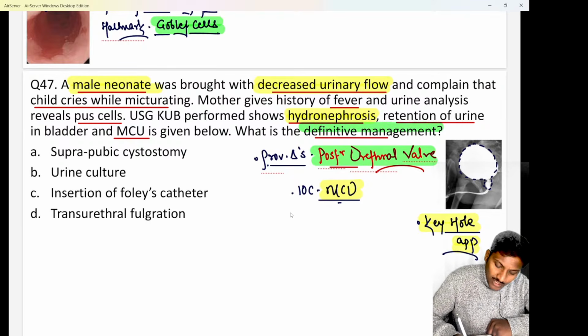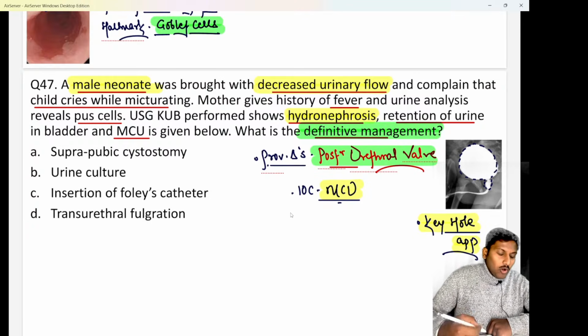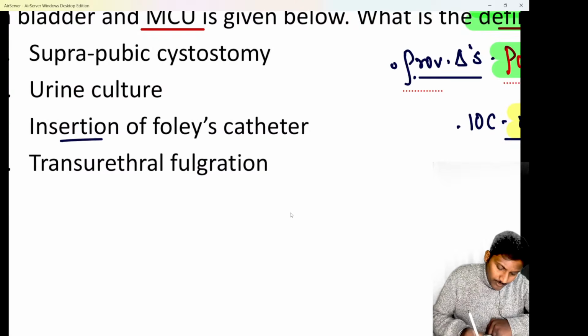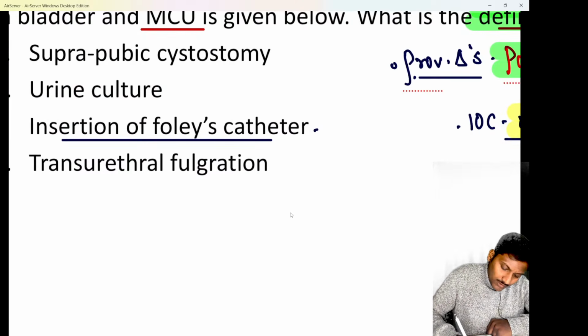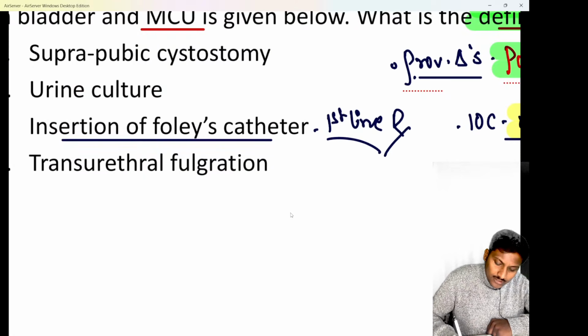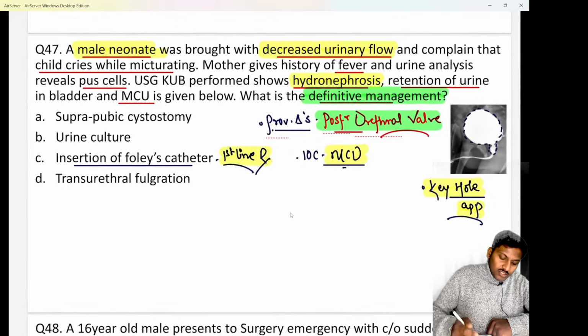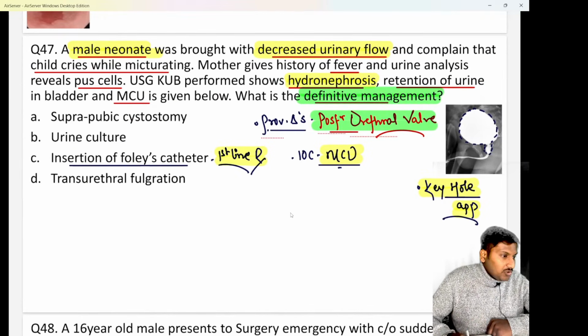See, if they would have asked me what is the next step or the immediate management, it would be option C, that is insertion of Foley's catheter. So first line treatment would be option C, insertion of Foley's catheter. Reason: as the child is having urine retention, the first step is basically to drain the urine.